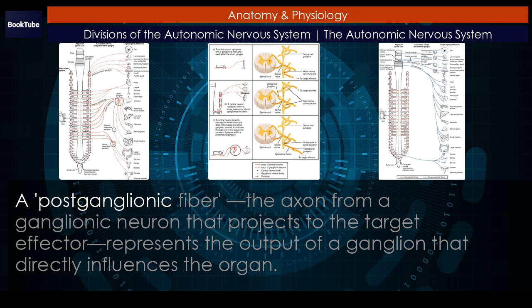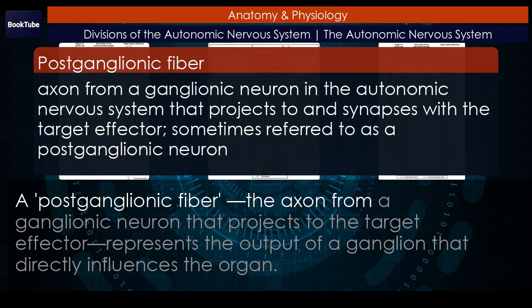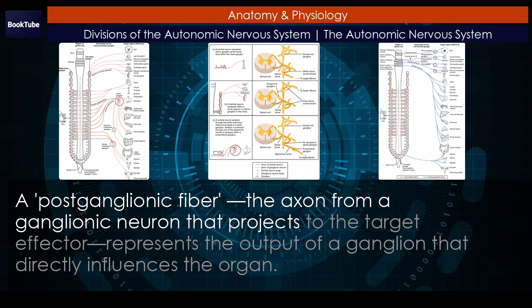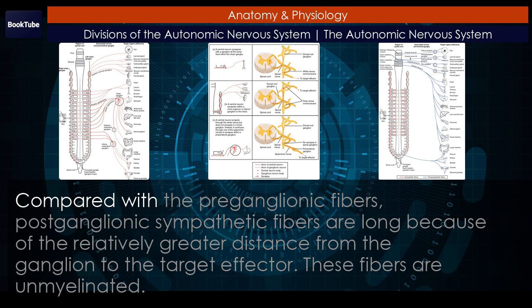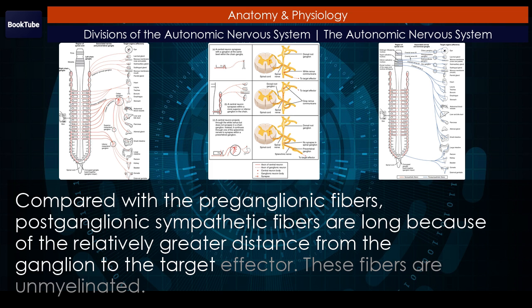A postganglionic fiber, the axon from a ganglionic neuron that projects to the target effector, represents the output of a ganglion that directly influences the organ. Compared with the preganglionic fibers, postganglionic sympathetic fibers are long because of the relatively greater distance from the ganglion to the target effector. These fibers are unmyelinated.